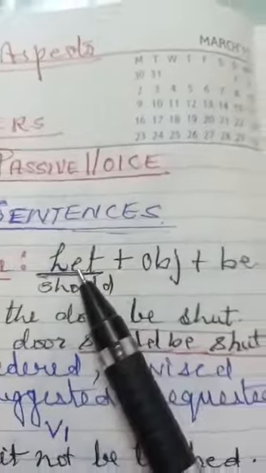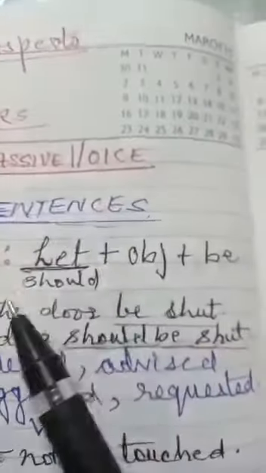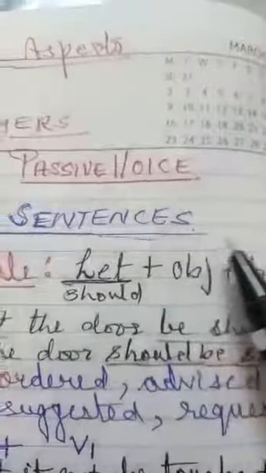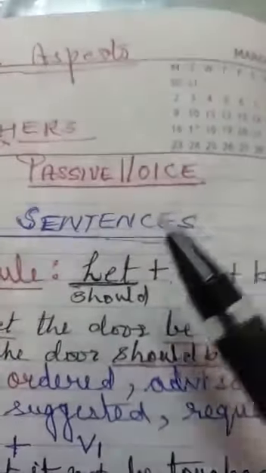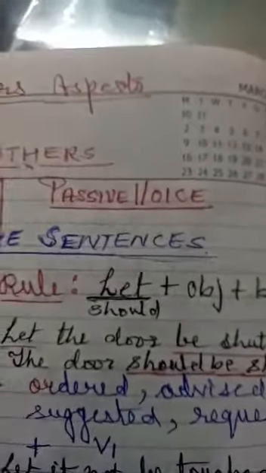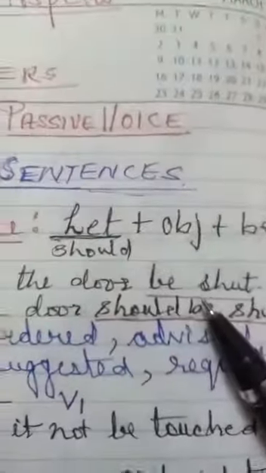Either we can use let plus object plus be, or should plus object plus be. I told you, nothing you need to do, only read the chart, remember the chart and follow the chart only as it is given to you. Okay, nothing else, no need to rack your brain.